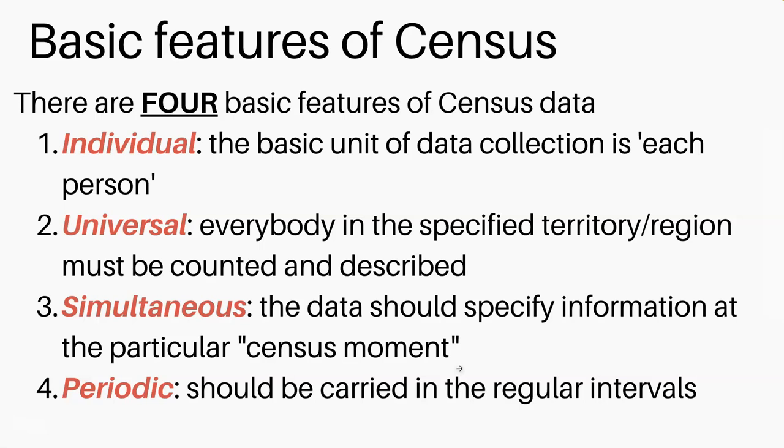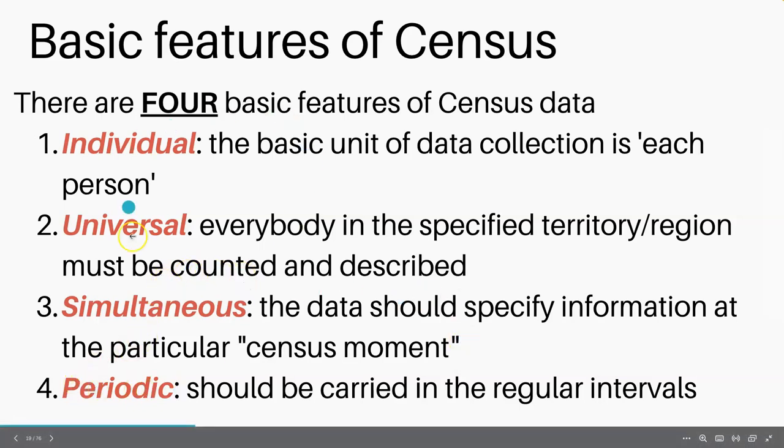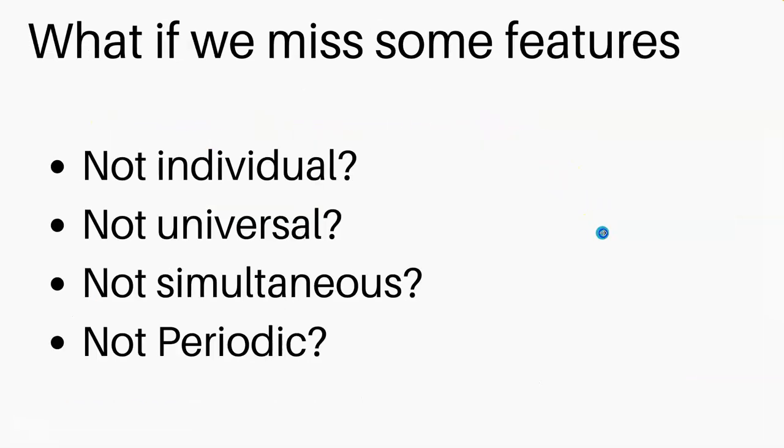the trends of the population changes very effectively. So these four, the individual, universal, the simultaneous, and the periodic, will be the basic four features of census data collection. If we miss some of these, like not individual, not universal, not simultaneous, and not periodic, these will be very problematic. Because not individual, if we collect the data as a family unit, as the basic one, we may miss a very large amount of information of each person in that household or the family members.